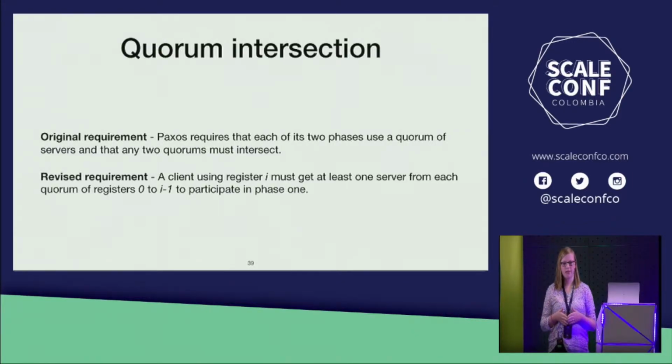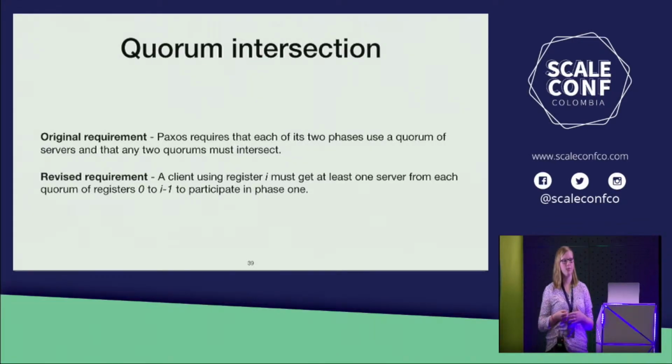It doesn't matter if a client is using this quorum for the first phase of the algorithm or the second phase of the algorithm. It doesn't matter if the client is writing into register 0 or writing into register 200. Paxos simply requires that all quorums intersect. The research that we've done on this shows, in fact, that this is way more conservative than it needs to be. In practice, the only requirement here is that a client who's writing into register I during their first phase needs to get agreement from at least one server from the quorums for the previous registers.